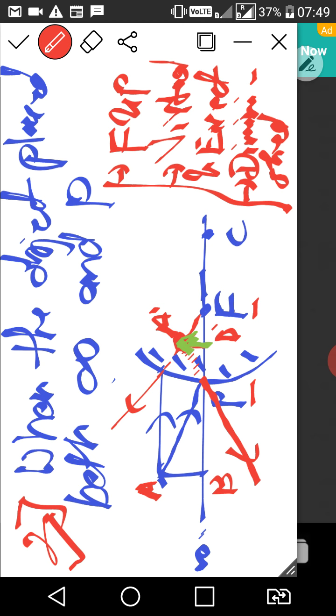Hence, both the reflected rays appear to intersect between pole and focus.